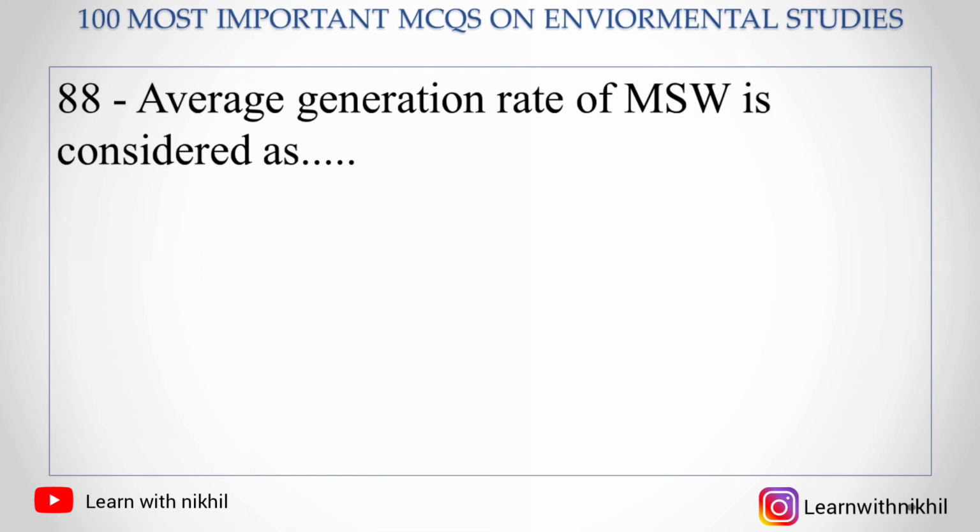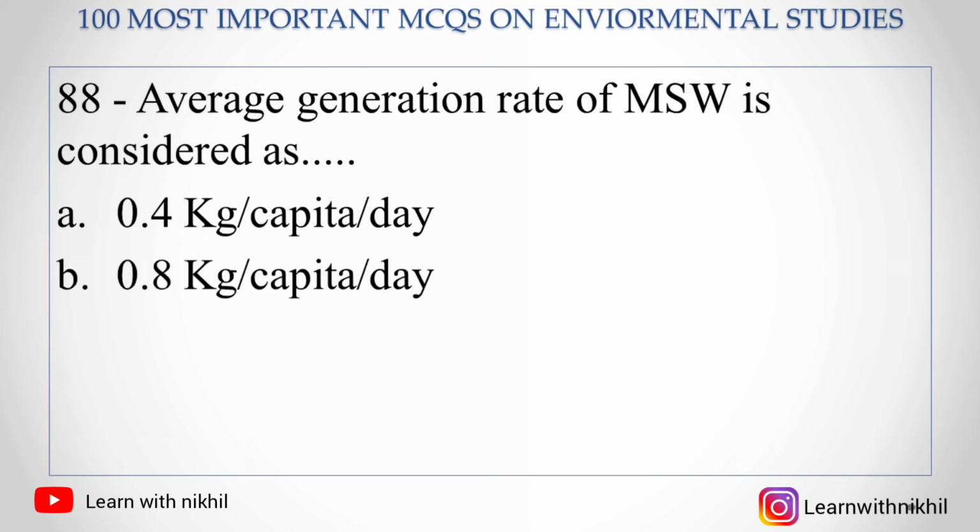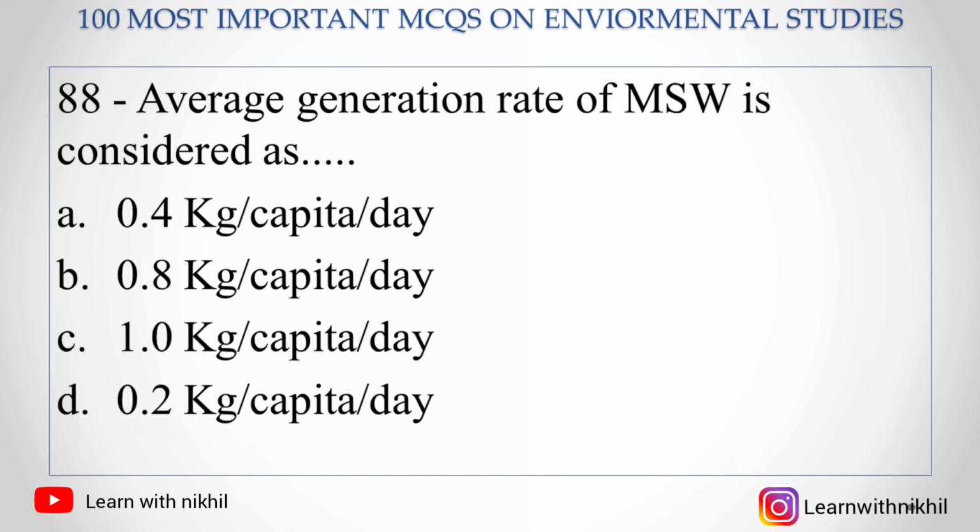Average generation rate of MSW is considered as A. 0.4 kg per capita per day, B. 0.8 kg per capita per day, C. 1 kg per capita per day, or D. 0.2 kg per capita per day. As MSW means municipal solid waste and its average generation rate is 0.4 kg per capita per day.